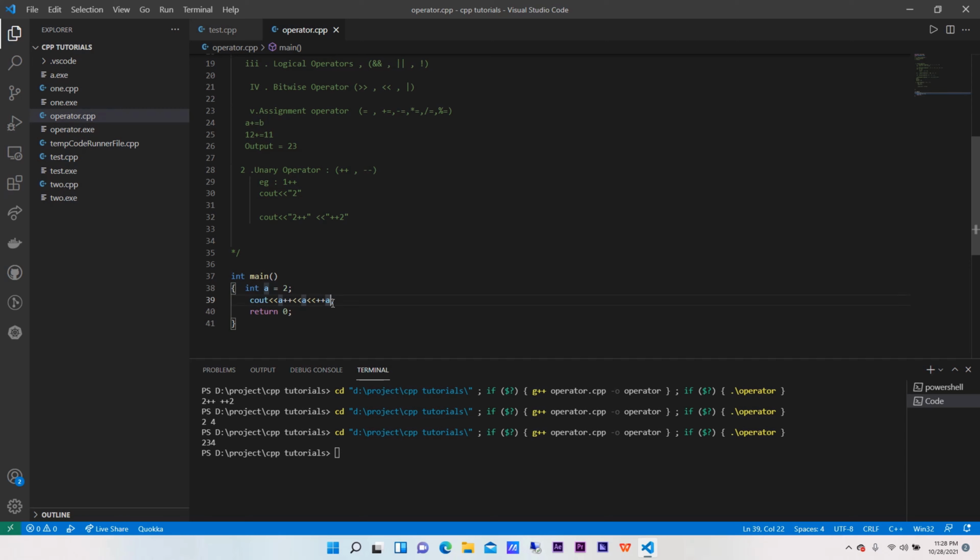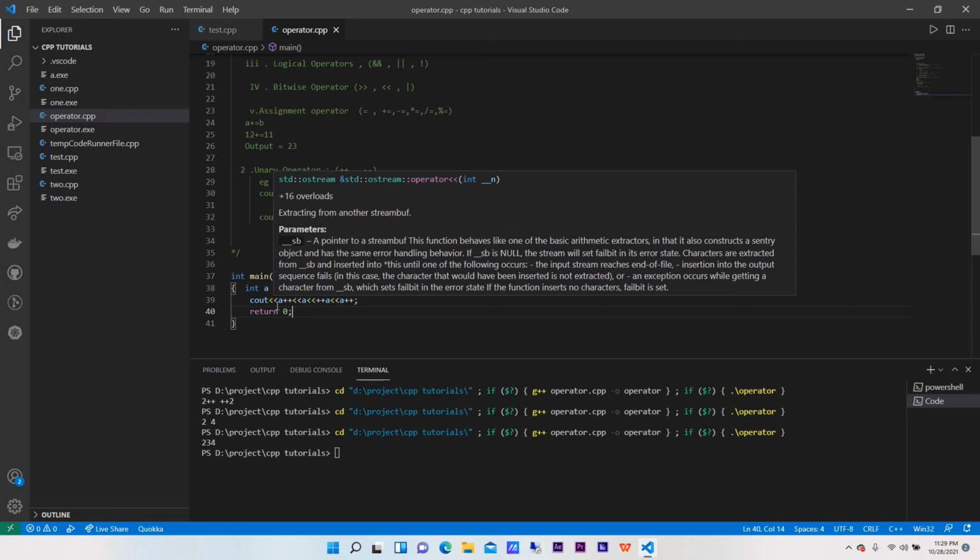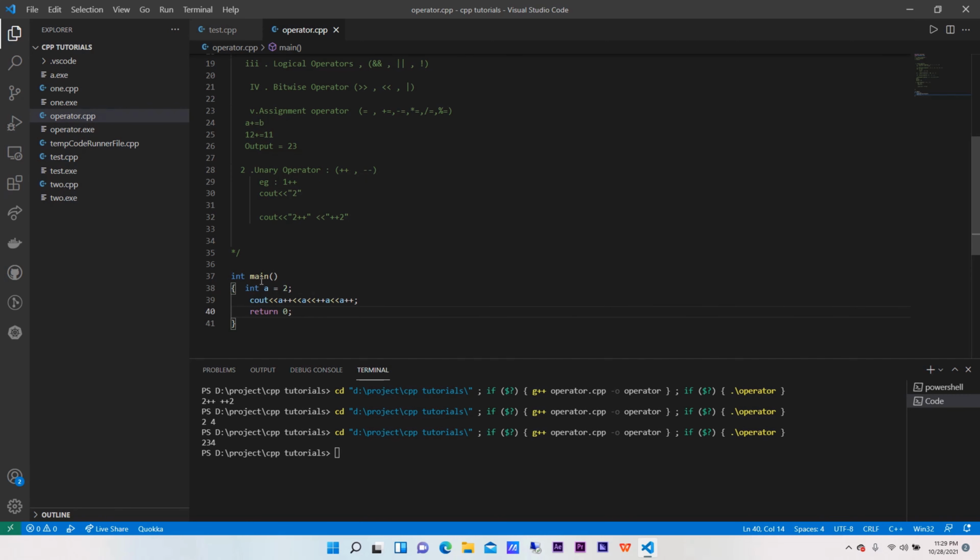Got my point? Now if I do one thing, a plus plus, can anyone guess what the output will be? I bet the answer will be 4 itself. Reason: the first cout a takes the value of the initialization, that is 2, plus plus means plus 1, that is 3.